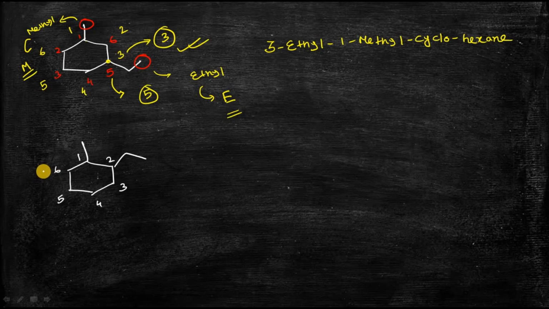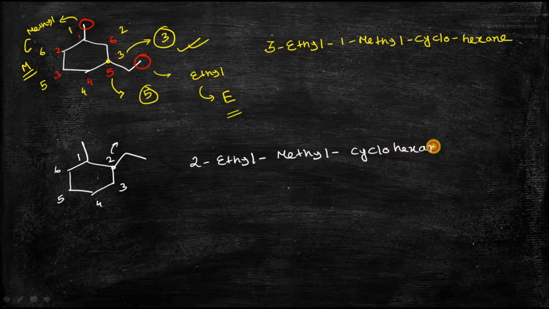In this way we can number so that the carbon atom which bears the second substituent gets the lowest numbering, that is 2. So the name of this compound will be 2-ethyl-1-methylcyclohexane. So this will be the name of the compound.